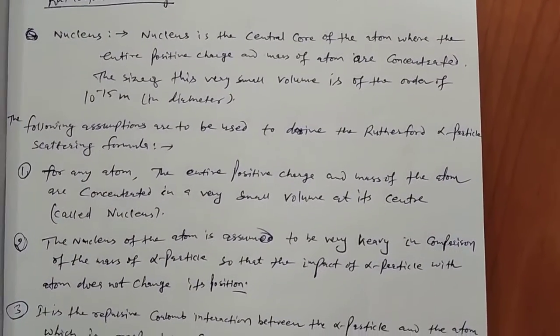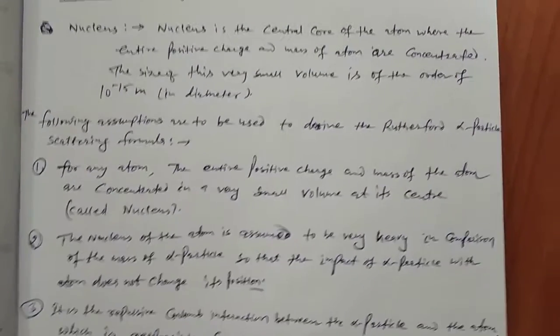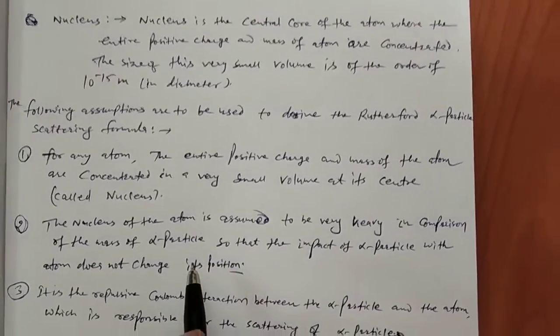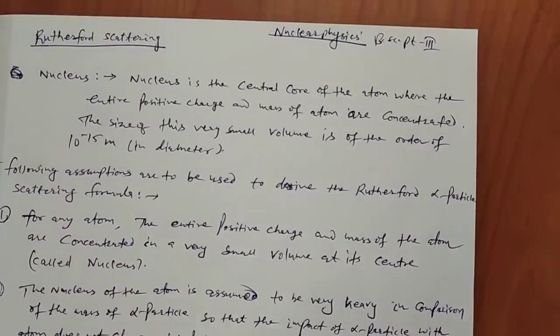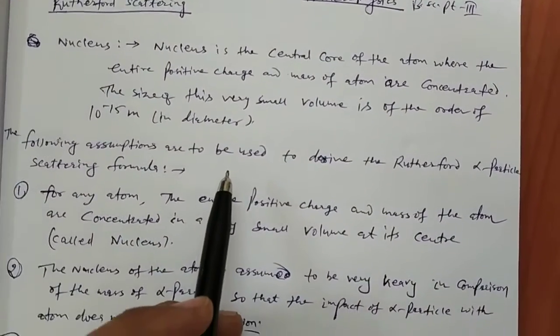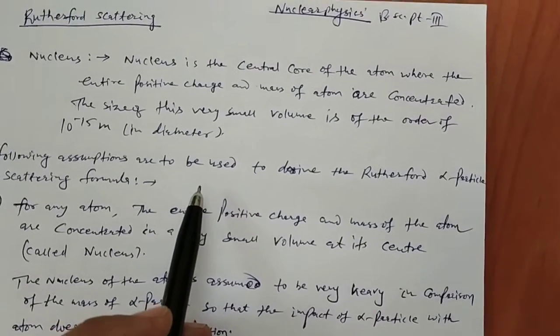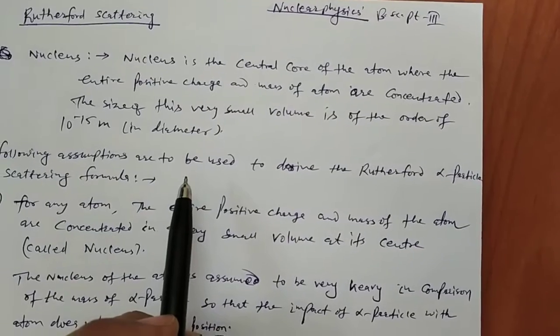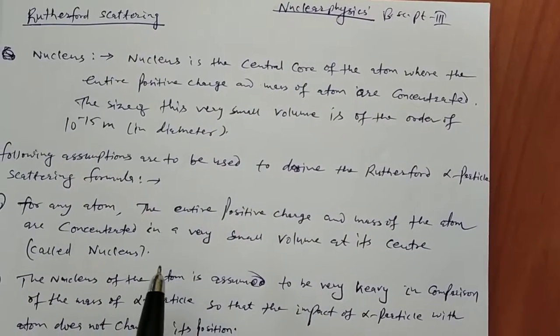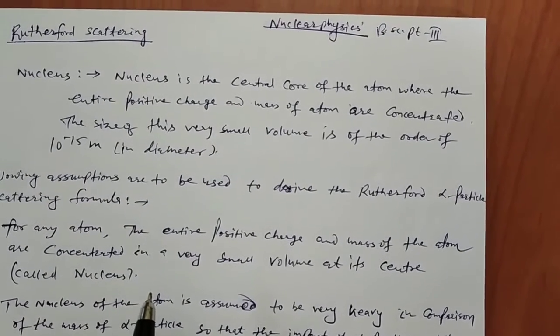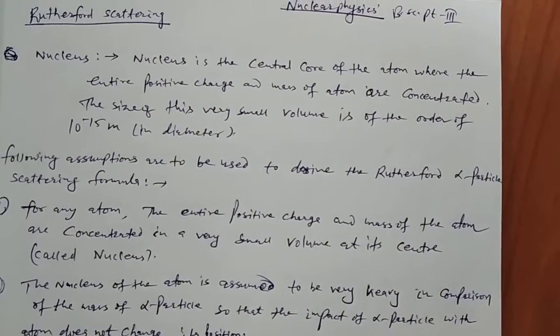Especially the large angle scattering cannot be explained by the Thomson model. So to explain theoretically the large angle scattering of alpha particles by thin foil, Rutherford proposed a new model which is called Rutherford scattering.